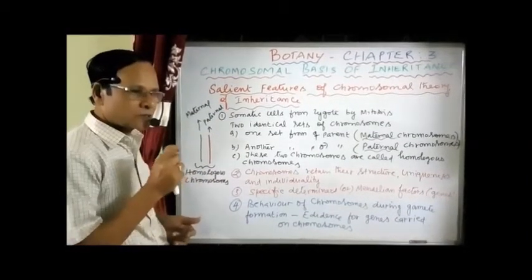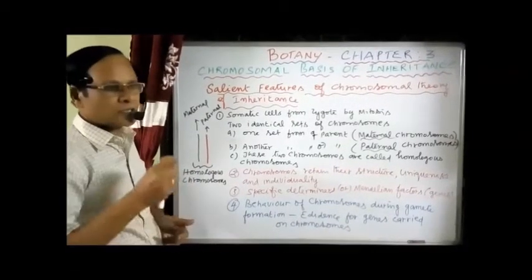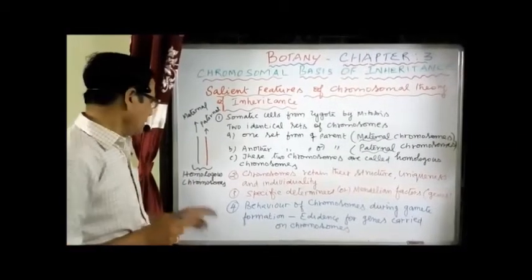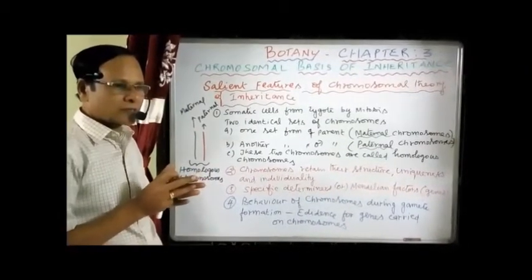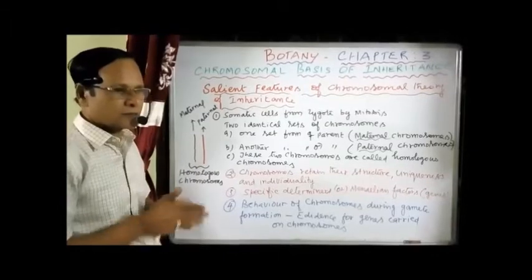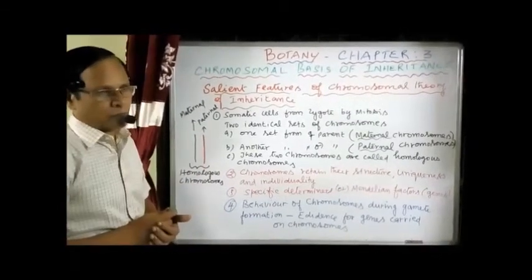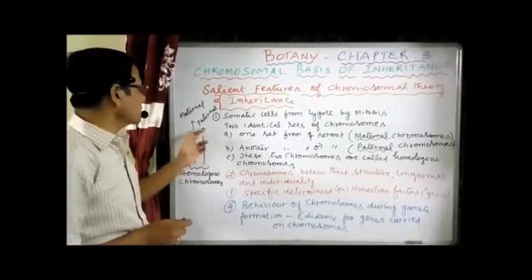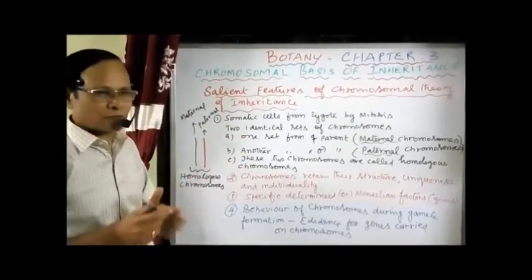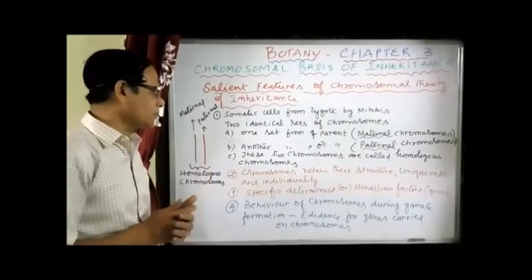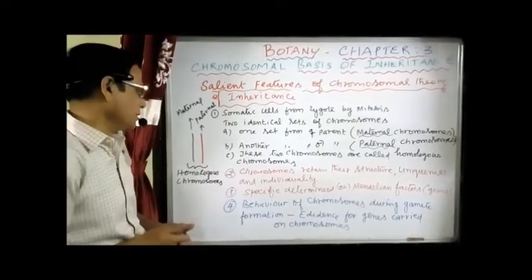These two chromosomes are similar in size, length, shape, arrangement of genes, etc. Hence they are called homologous chromosomes. That is the first character: one set from the female parent, another set from the male parent, and these two chromosomes in a pair are called homologous chromosomes.